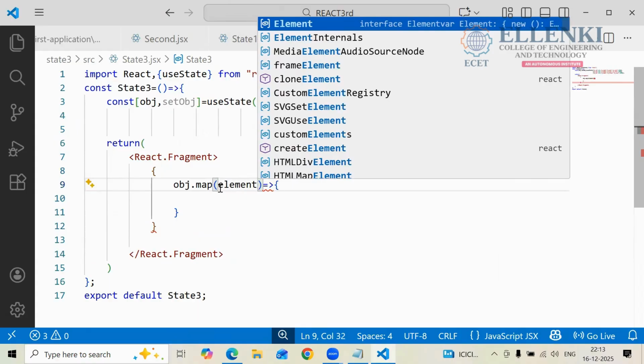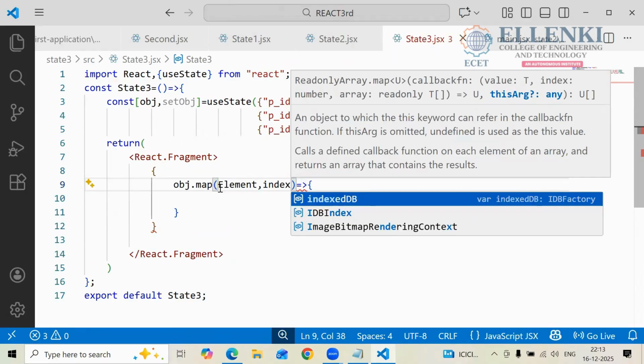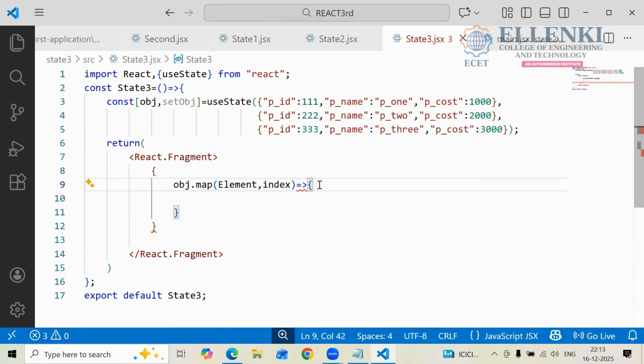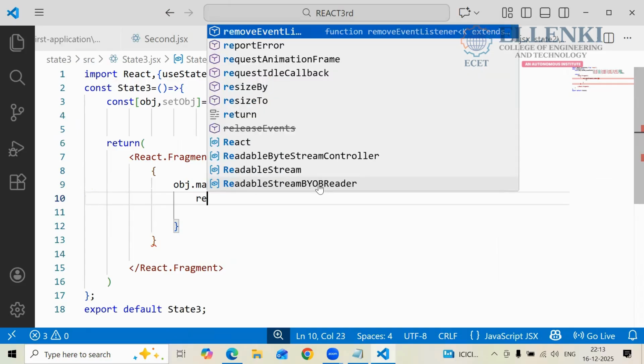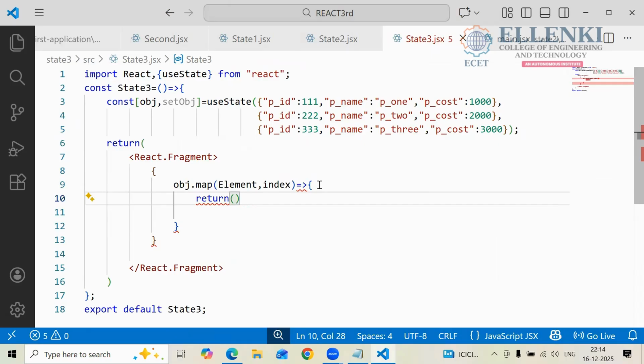Element, index. Element, index. Element, index. And what do you have to write here? Inside the return you have to write. Now in this return, what do you have to write here? Which one do you have to print? Elements you have to print.